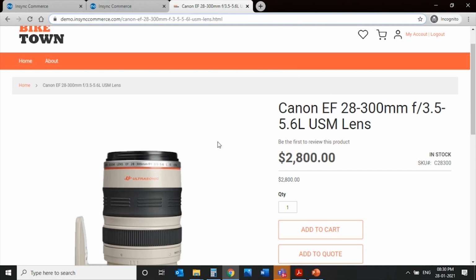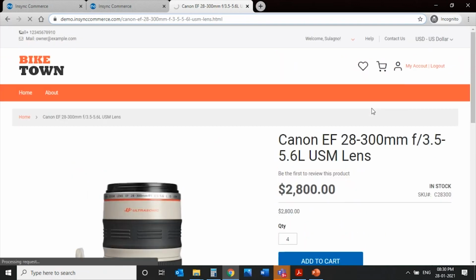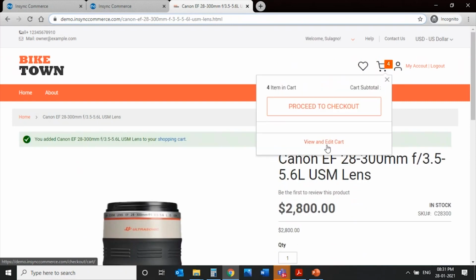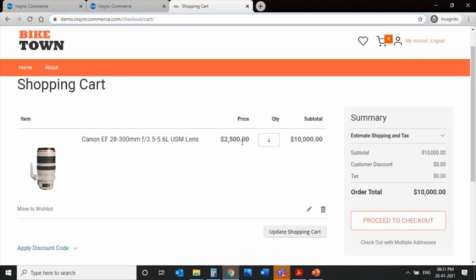So that's like the contract pricing firm. But then again, a lot of other pricing rules can also become applicable depending on how they are configured. So for example, if I buy this item in quantity 1, I get 2800 as a price instead of the 3000 MRP. But if I buy 4 of them, I am supposed to get a discount, and I will get it at 2500. So there is also a customer specific volume discount being configured. So if I buy 4 items and more, I have this price, and it could be in multiple layers. I may also have an offer like if I buy 10 and more, it could be 2300 as a price.